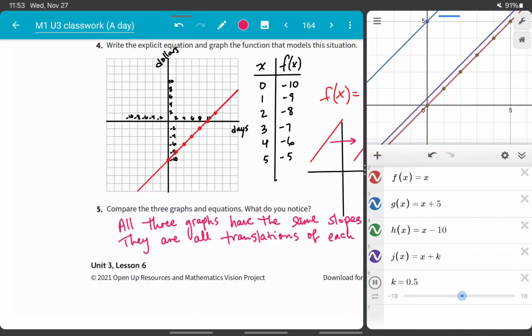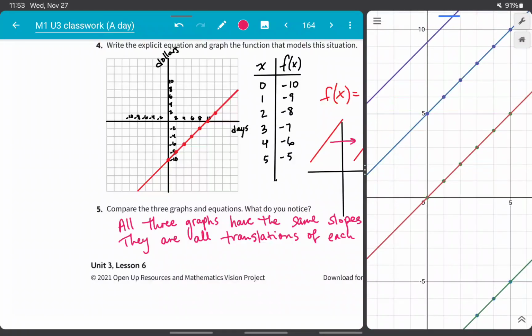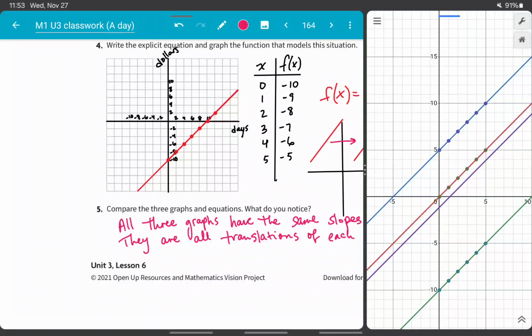And then watch what happens as I move my k value. So you can think about this graph as moving right or left or up and down. Probably up and down makes the most sense. But this movement right here is called a translation.